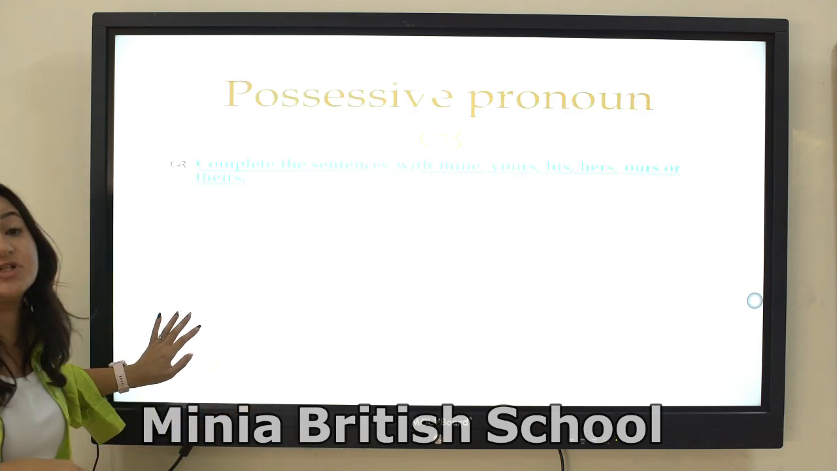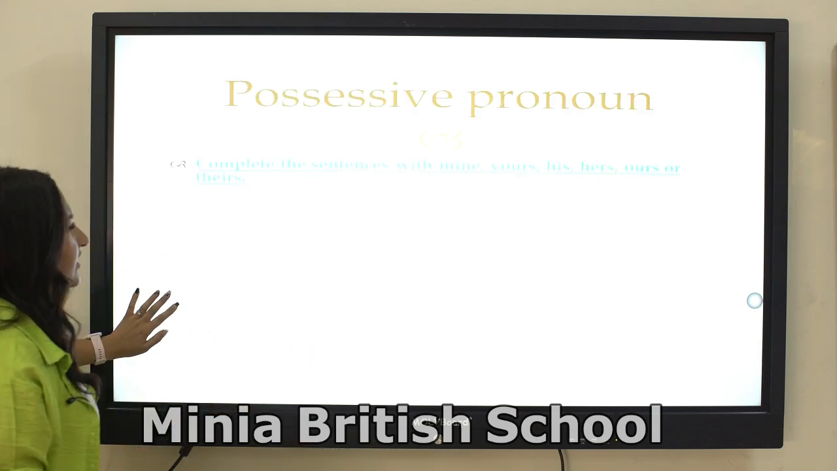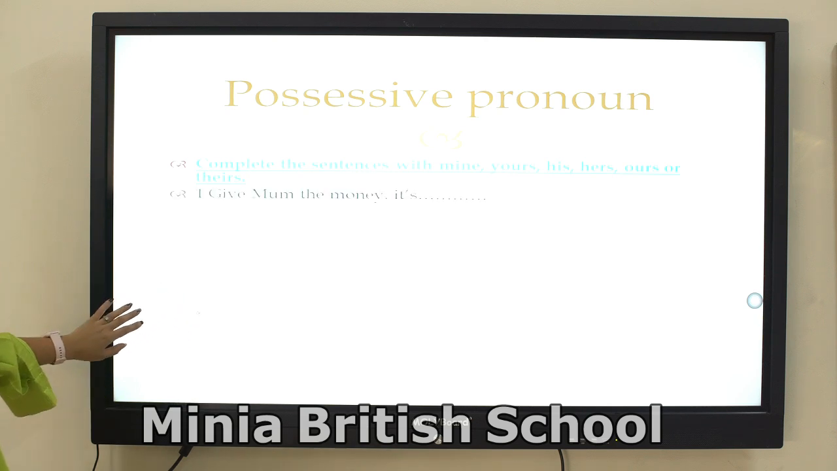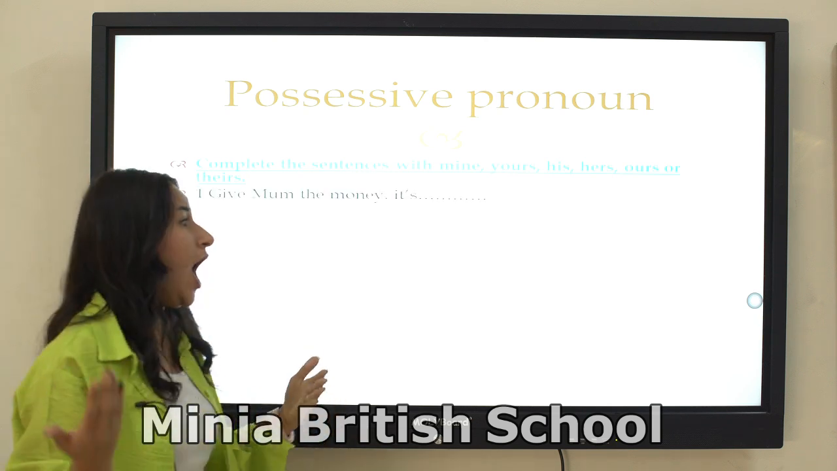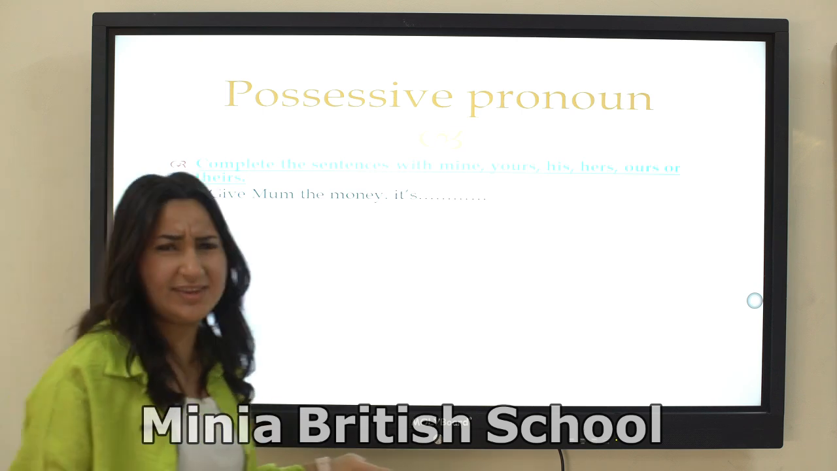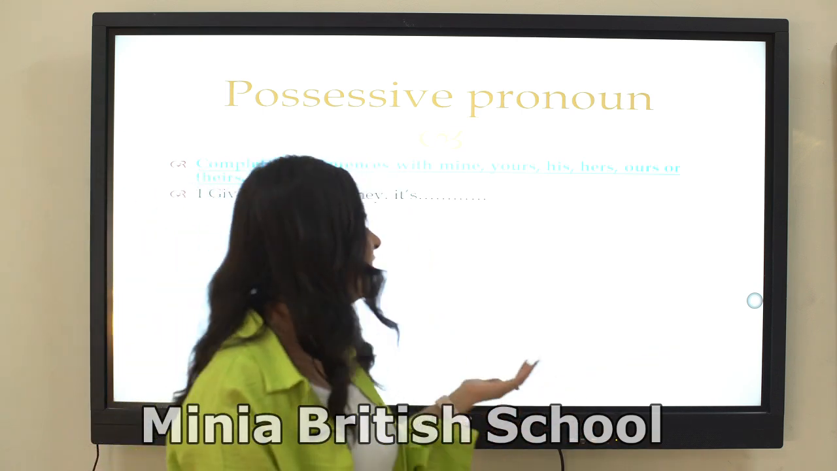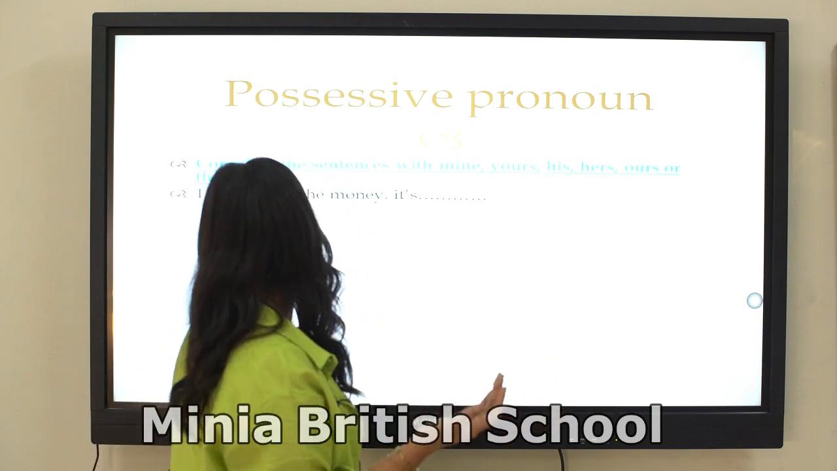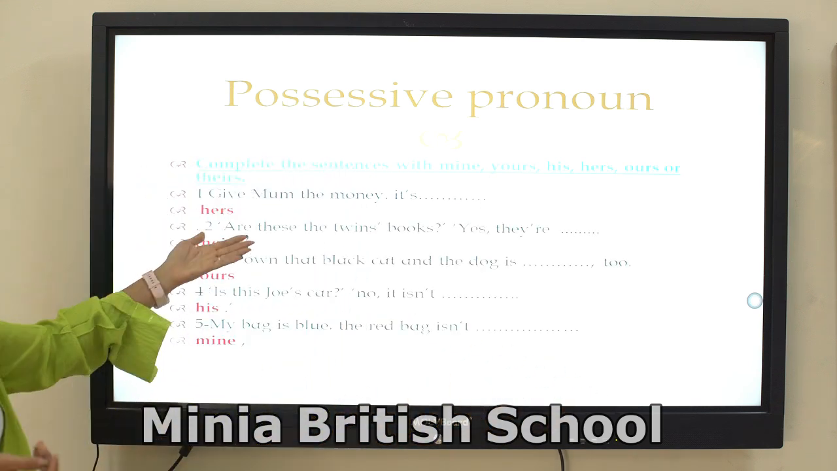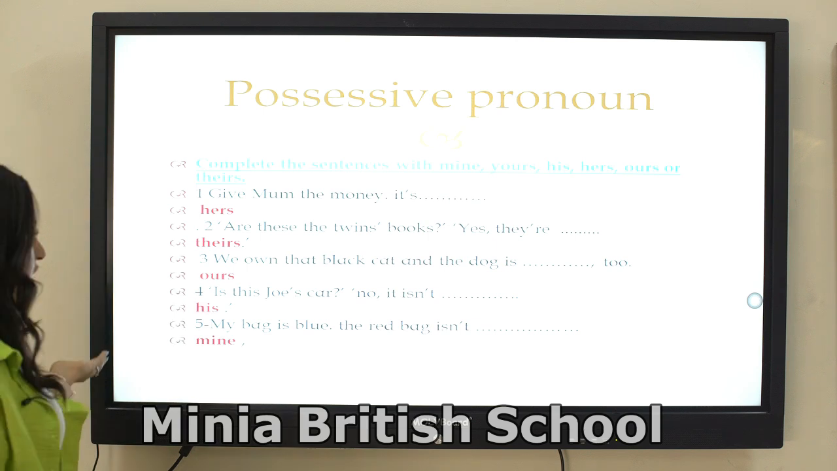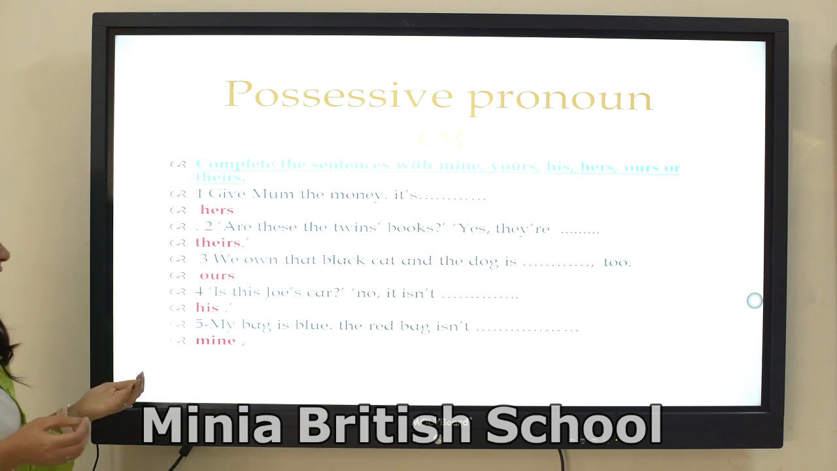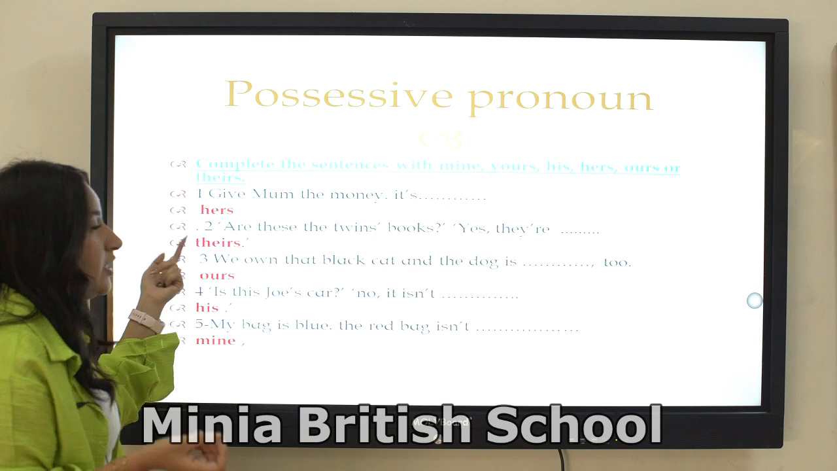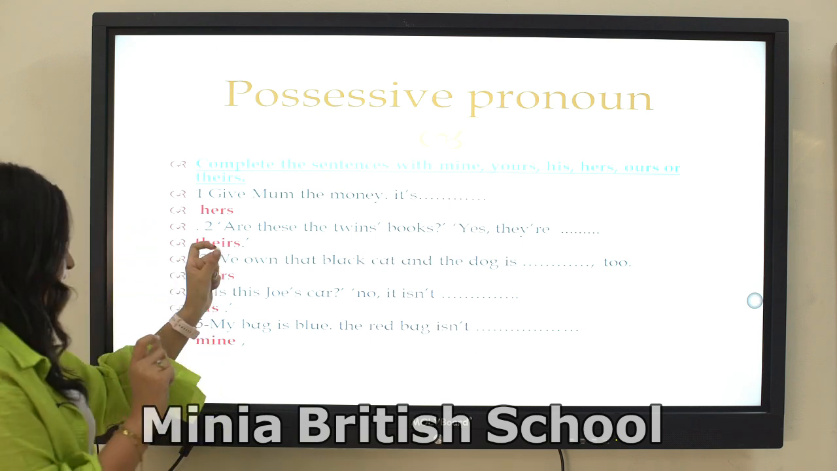Now we have the possessive pronouns. Complete the sentence with mine, yours, his, hers, ours, or theirs. What does the possessive pronoun mean? A possessive pronoun shows that something belongs to someone. For example: give mom the money, it's hers. Are these the twins' books? Yeah, they are theirs. So it belongs to someone.